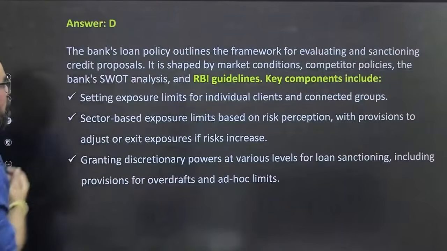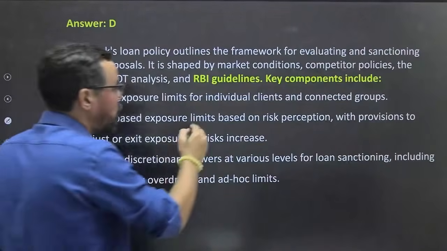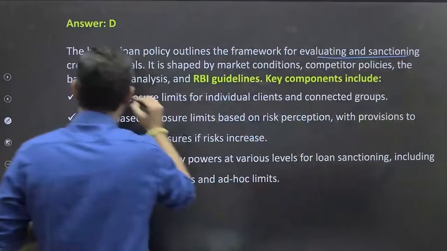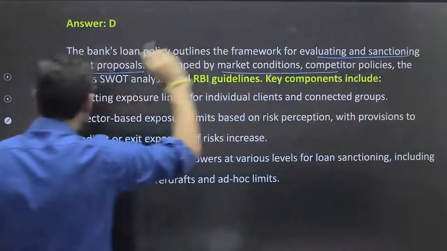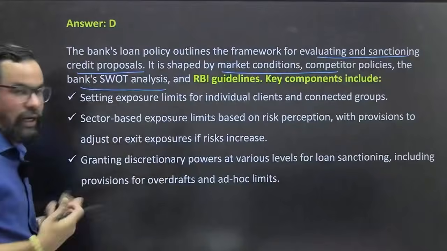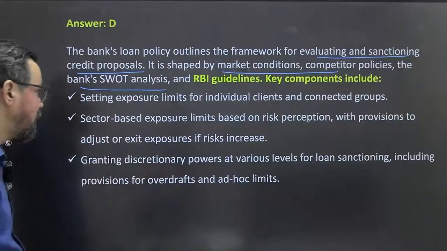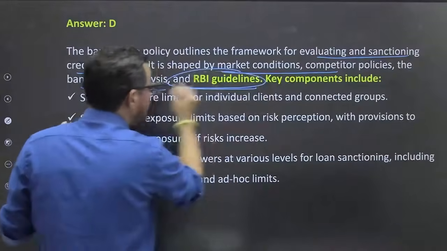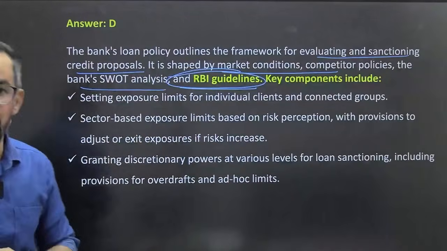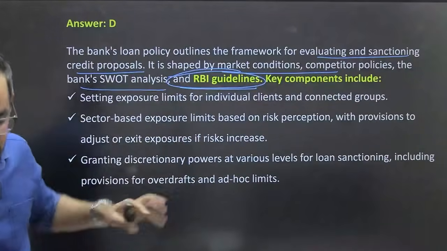So bank loan policy outlines the framework for evaluating and sanctioning credit proposals. It's shaped by market condition, competitors' policy and bank SWOT analysis, strengths, weaknesses, opportunities and threats, and RBI guidelines also. So there should be adherence to RBI guidelines also. That is kind of a must thing, right?